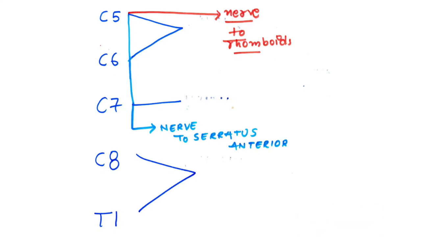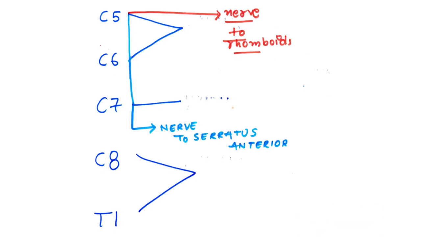The first branch given is nerve to rhomboids, which is arising from the C5 root. It supplies rhomboid minor and rhomboid major muscle in our body. The second branch given is nerve to serratus anterior, which is also known as long thoracic nerve or nerve of Bell. It is arising from the C5, C6 and C7 root of the brachial plexus.